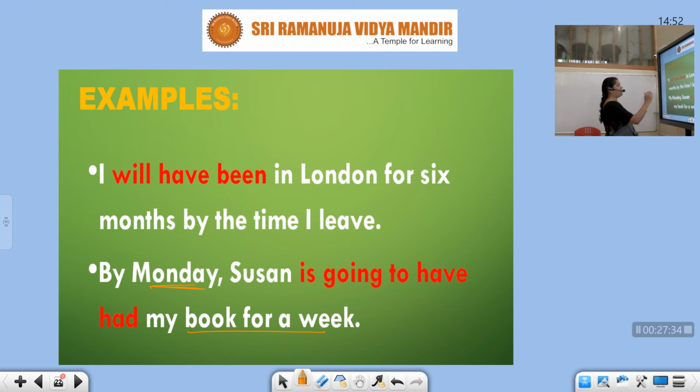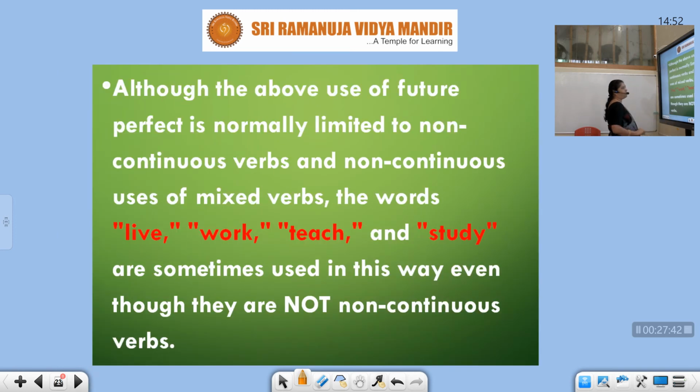But now here you see, I will have been, is going to have been. So you can see the words over here. Although the above use of the future perfect is normally limited to non-continuous verbs, the non-continuous uses of mixed verbs, the words like live, work, teach and study, are sometimes used in the same way, even though they are not non-continuous words.